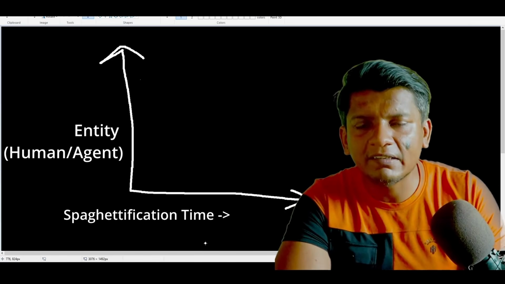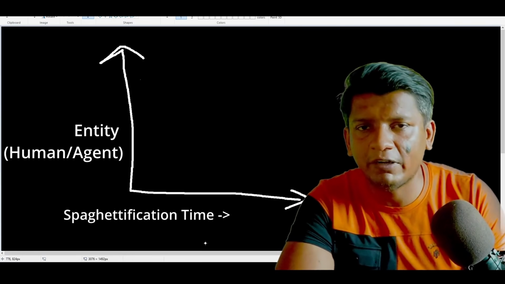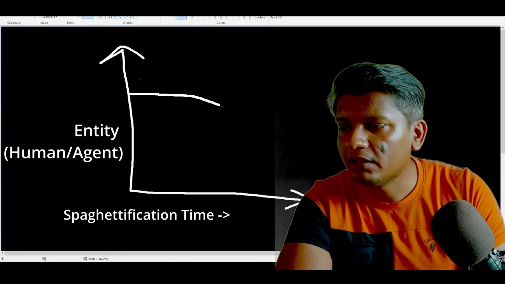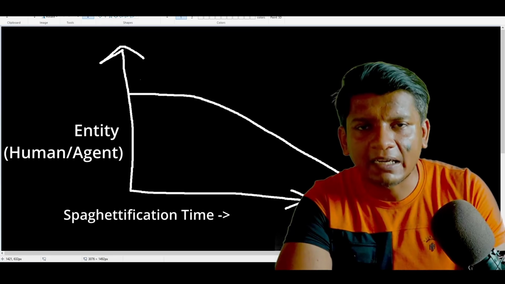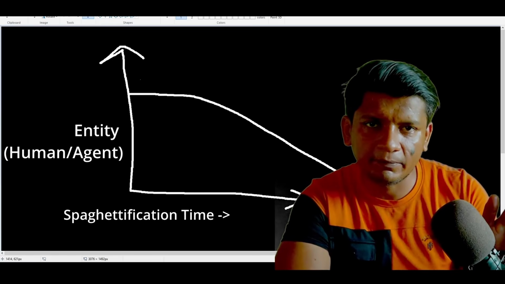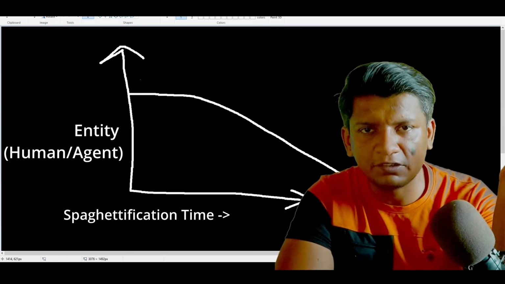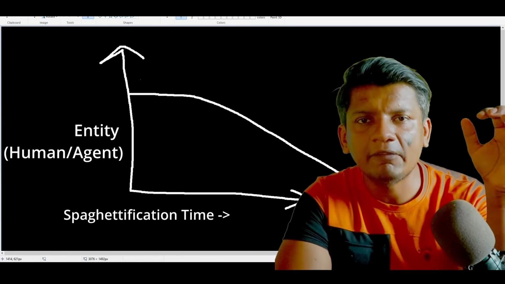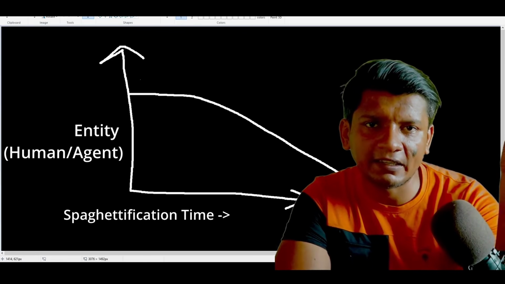So now let's increase the talent bar over here. Let's say that you have hired somebody who has 10 years of software development experience, in which case the line may look something like this. It will plummet towards spaghettification, but at least it would take more time to get there. Because obviously the person who has 10 years of experience has done this over and over so many times that they will know that what decision they take early on in the process will come back to bite them in the future.